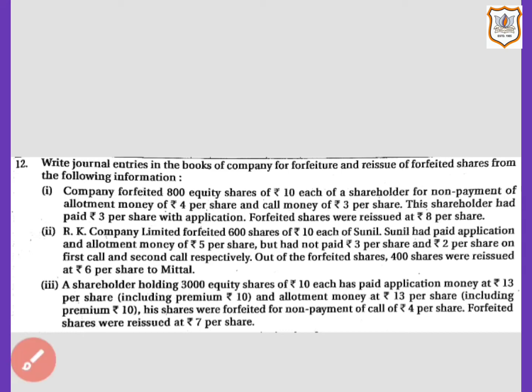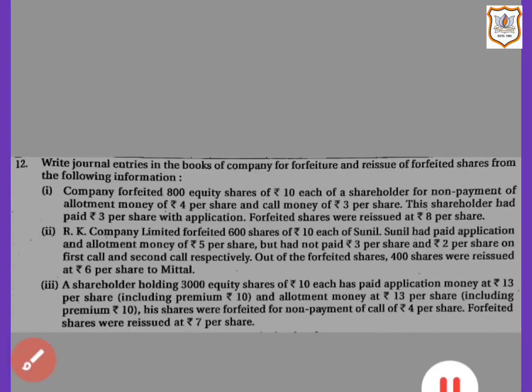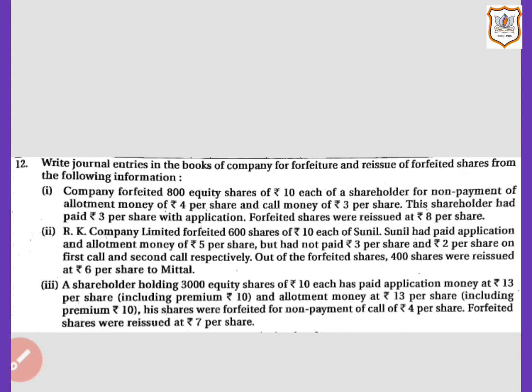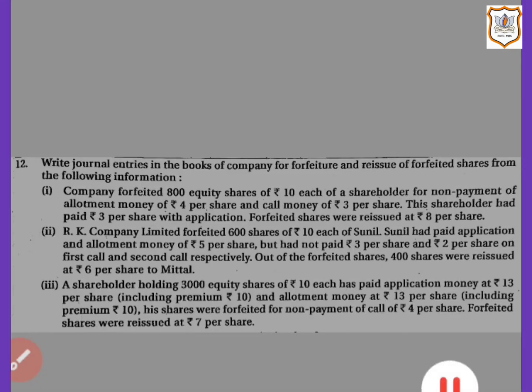So let us see here the first condition. Here, company forfeited 800 equity shares of rupees 10 each of a shareholder for non-payment of allotment money of rupees 4 per share and call money of rupees 3 per share. This shareholder had paid rupees 3 per share with application. Forfeited shares were reissued at rupees 8 per share. So let us see journal entry for this.